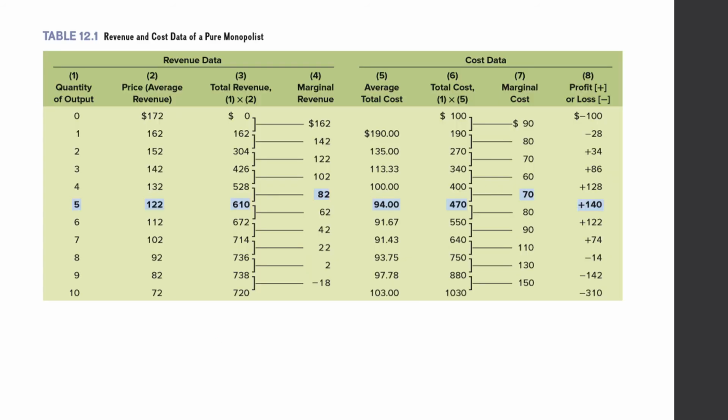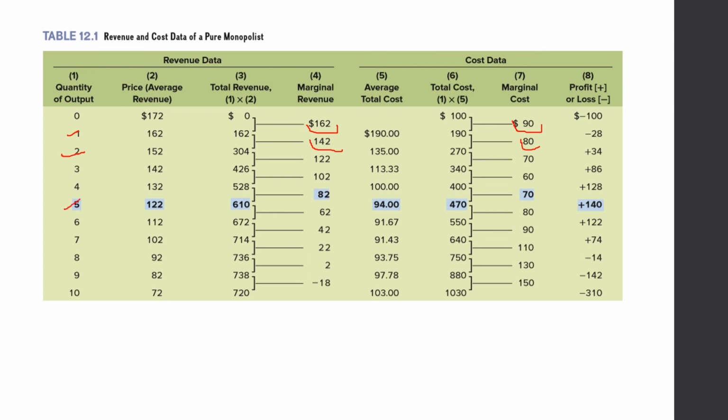Taking an example from the book, you can see that when the monopolist is producing the first unit, its marginal revenue is 162, where its marginal cost is 90. So the marginal revenue is greater than marginal cost, so he will produce more. When he produces the second unit, marginal revenue is 142 and cost is 80. Again cost is less than the marginal revenue, so he will produce.